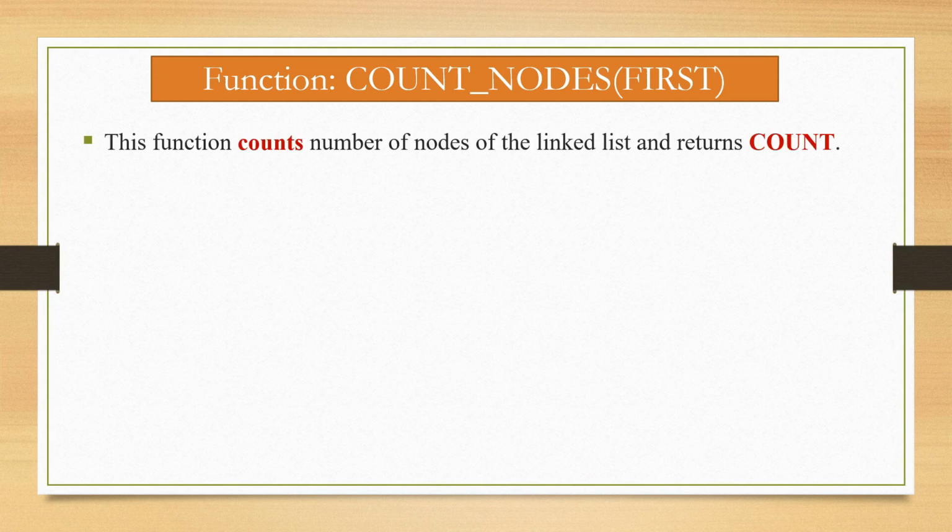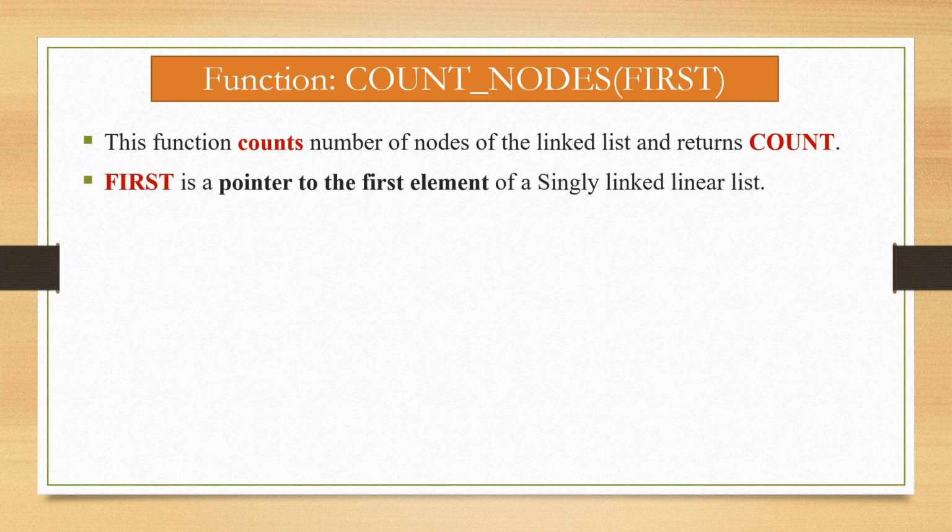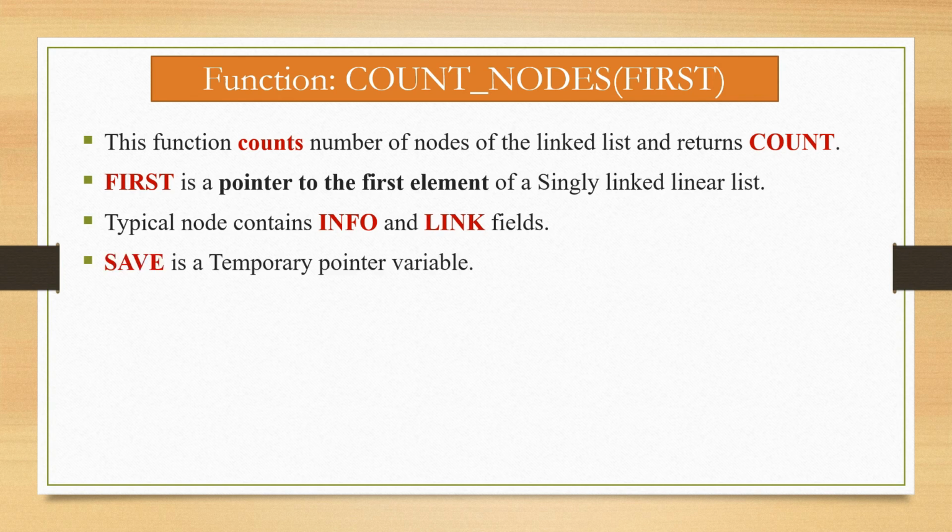This function counts the number of nodes of the singly linked list and returns the count. First is a pointer to the first element of the singly linked list. As we all know, a typical node contains info and link fields. Save is a temporary pointer variable.